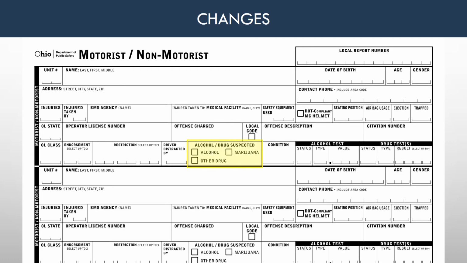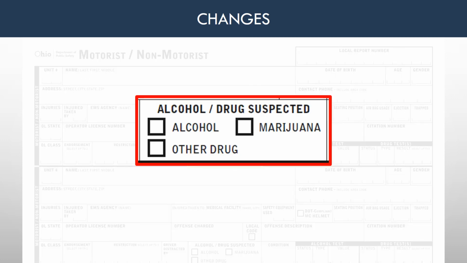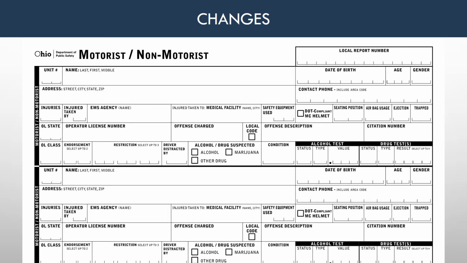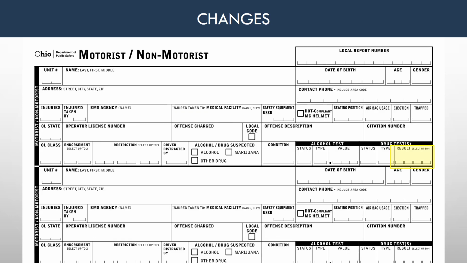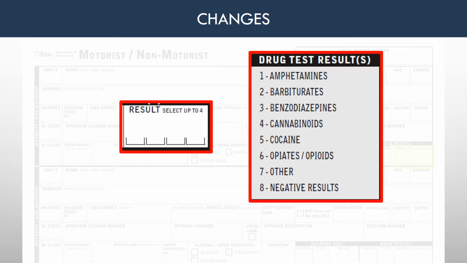The impairment of the driver caption was modified, and now officers will select alcohol, marijuana, other drug, or any combination of the 3 options. Condition of the driver was also modified, and an option of unknown was added. The state of Ohio will now start capturing what drugs the drivers are testing positive for. The officer can select up to 4 of the options based on the results of toxicology tests.